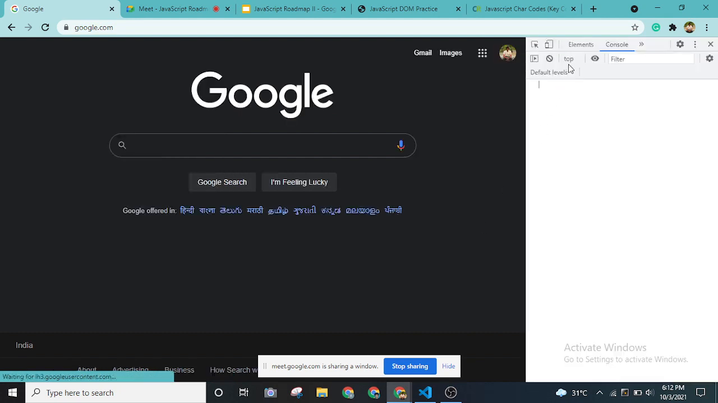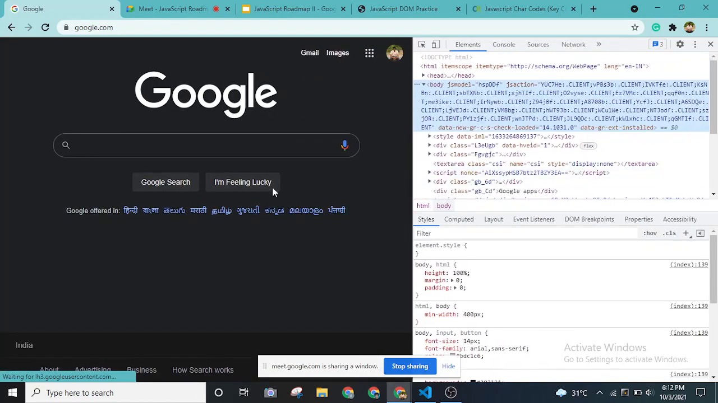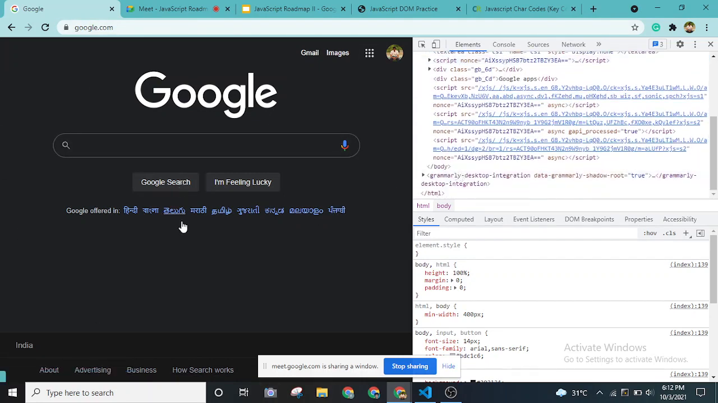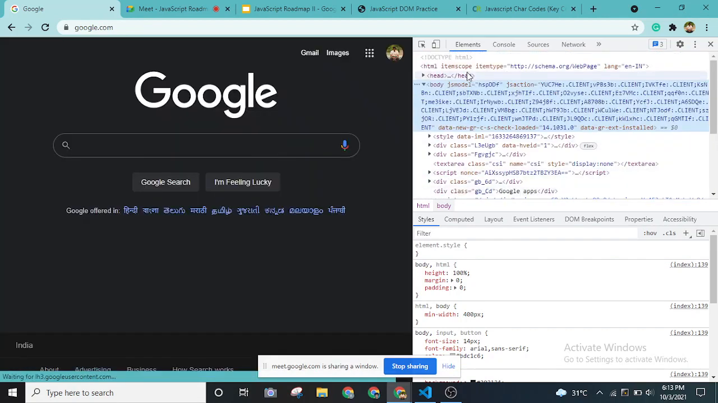Before you move on to the console, as you can see, this entire Google web page will have multiple files, right? The Google developers would have created multiple HTML files, CSS files, and all of this will be compiled into one single file. That's how the browser renders it, as you can see over here.